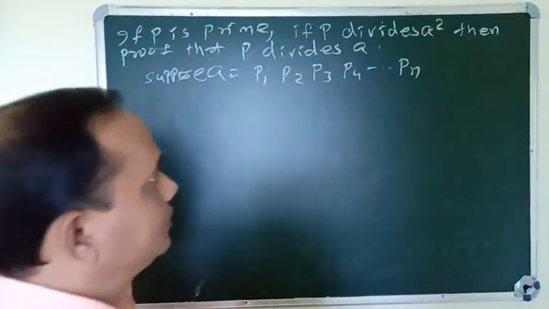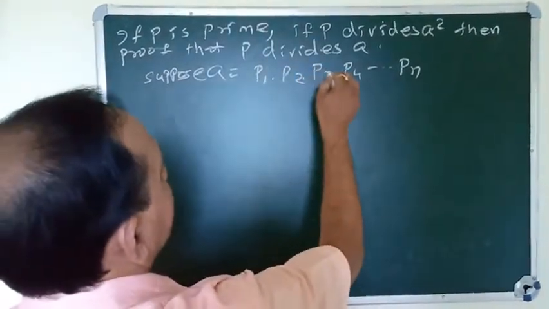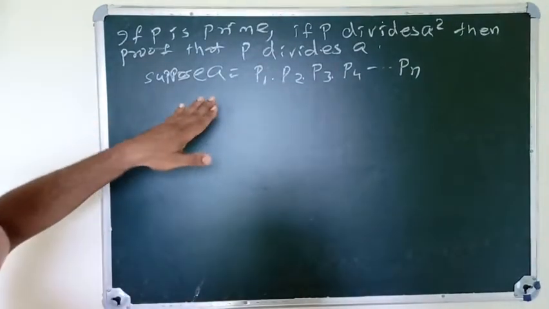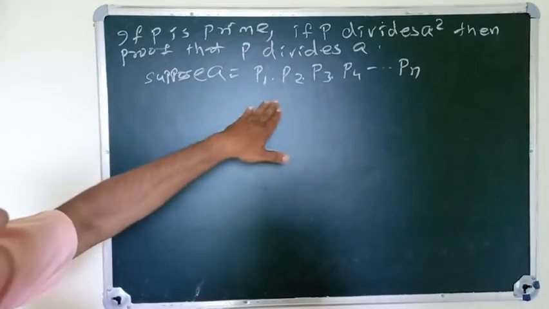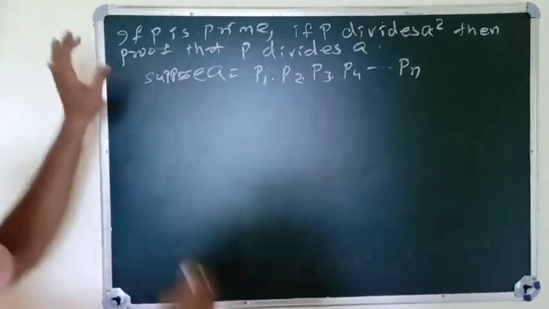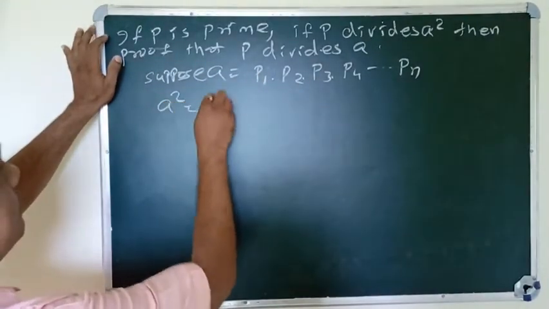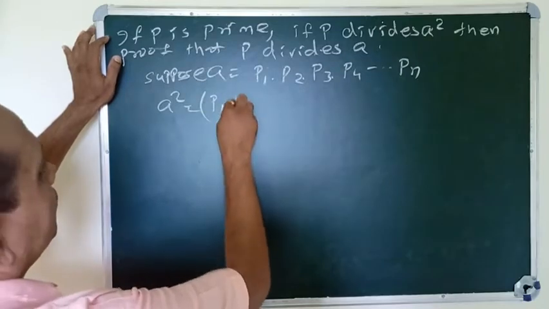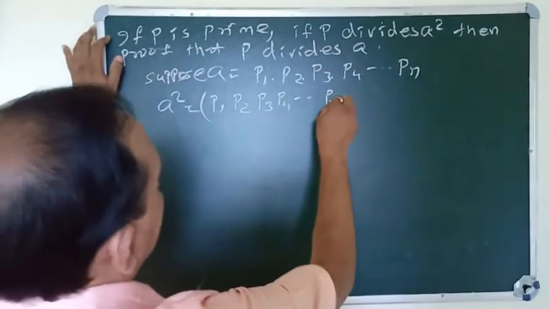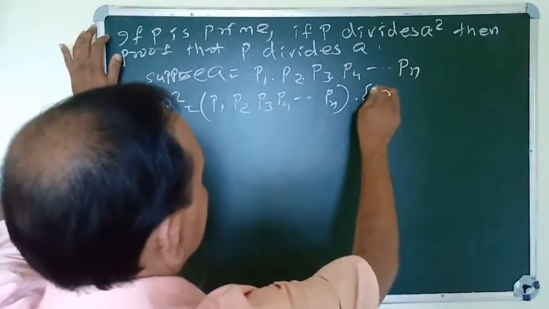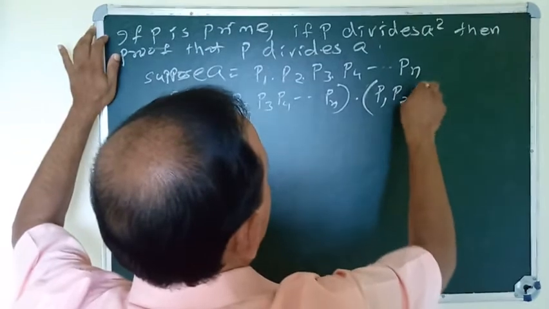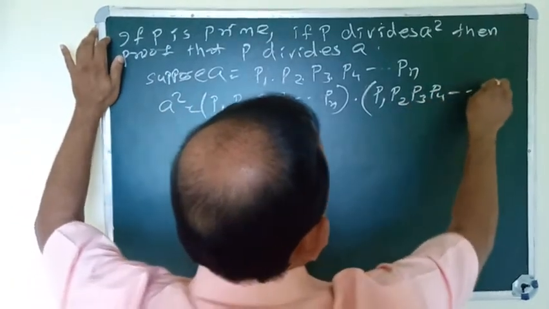If p divides a square, then a square equals p1 into p2 into p3 into p4 up to pn, into another p1, p2, p3, p4 up to pn.